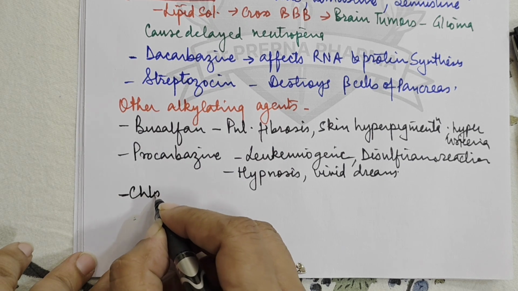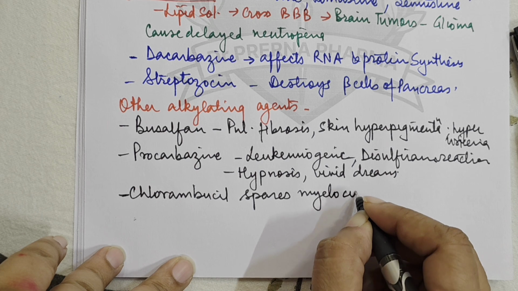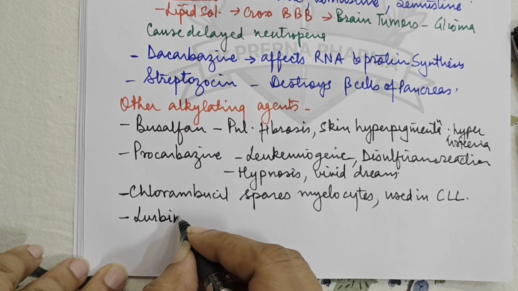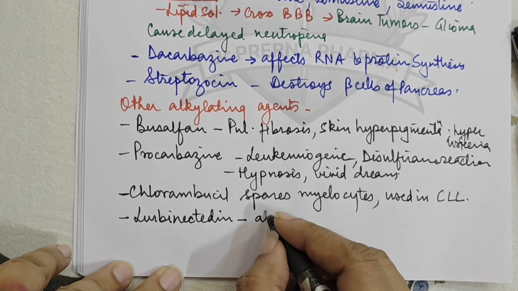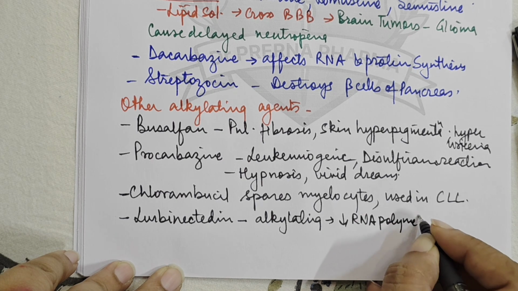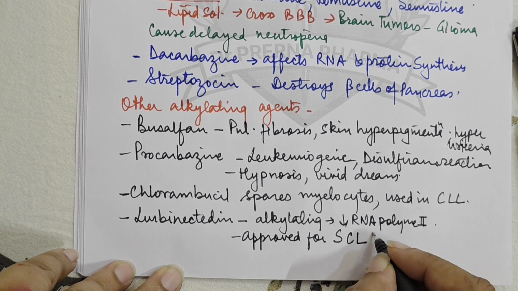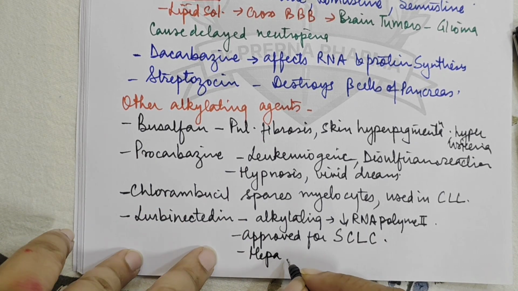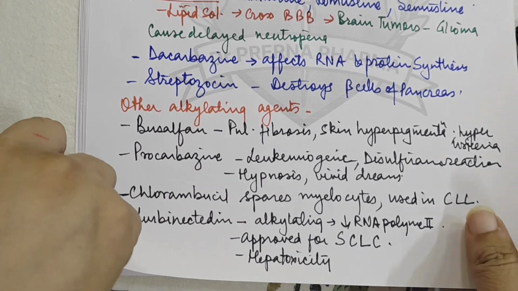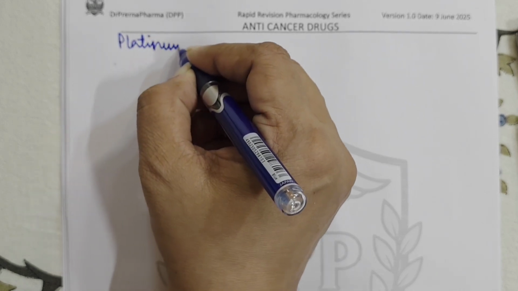Then another drug is there, that is chlorambucil. Now chlorambucil spares myelocytes, and it is used in CLL. Okay? Next drug is lurbinectedin. Now this is an alkylating agent. It also inhibits RNA polymerase 2. This is approved for treatment of small cell lung carcinoma. It causes hepatotoxicity. That is the side effect which is seen with lurbinectedin, right?